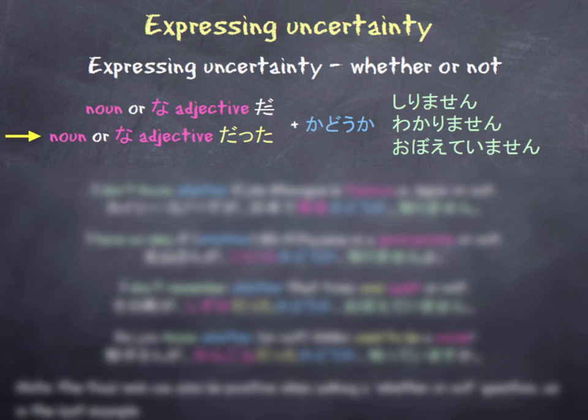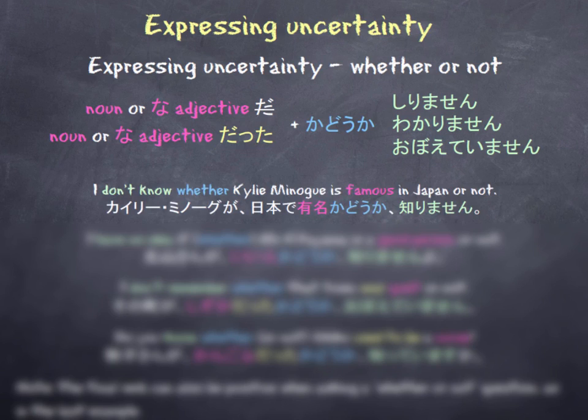And if the sentence is in its past tense, we're going to do the same thing, except after our noun or na adjective, we're going to insert the past tense of the word des, and that is datta. Datta is the plain past tense of des.